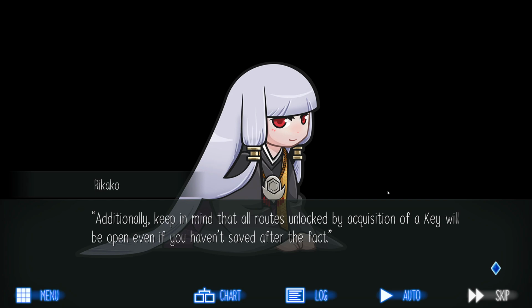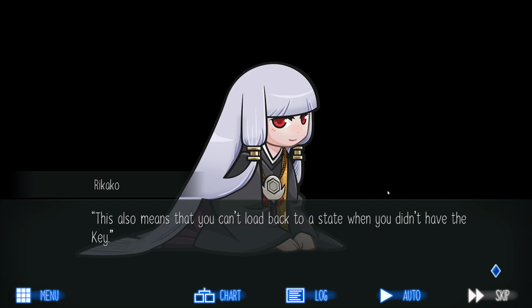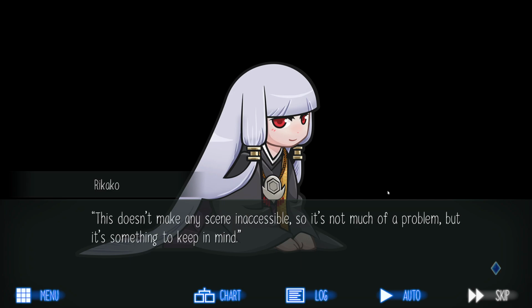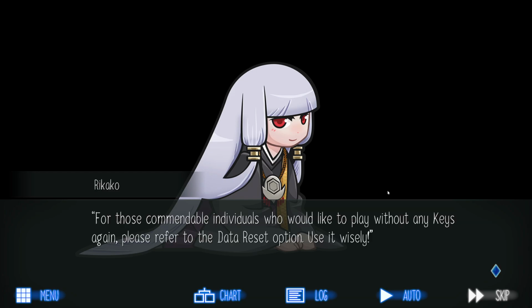Additionally, keep in mind that all routes unlocked by acquisition of a key will be open even if you haven't saved after the fact. This also means that you can't load back to a state when you didn't have the key. This doesn't make any scene inaccessible, so it's not much of a problem, but it's something to keep in mind. For those commendable individuals who would like to play without any keys again, please refer to the data reset option. Use it wisely.